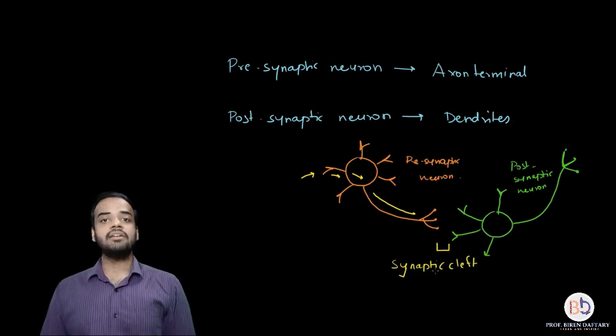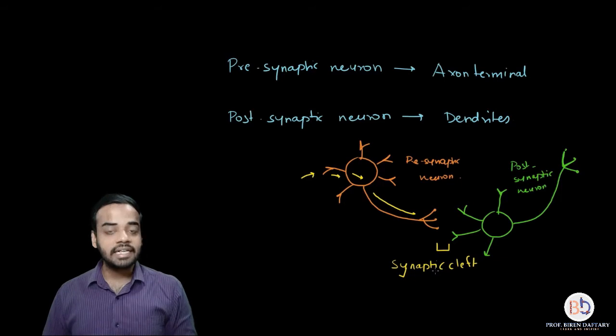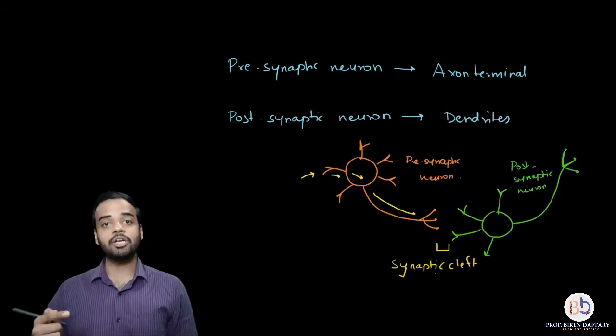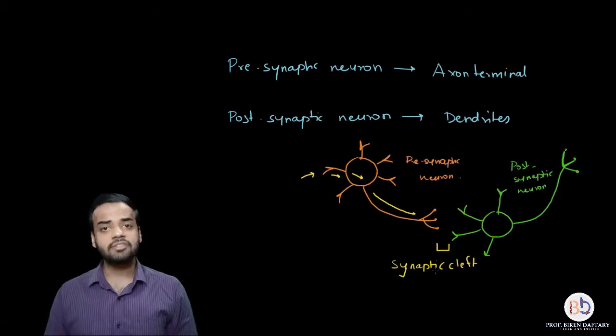Okay, and the two neurons are not physically touching each other. So the impulse is going to have to travel through this gap or this cleft. This is also called a synaptic gap. Okay, it can also be called a gap junction because it is helping in connection of the two neurons, or it is also called a synaptic cleft, and this is basically the gap present between the pre and the postsynaptic neuron. Are you getting me?